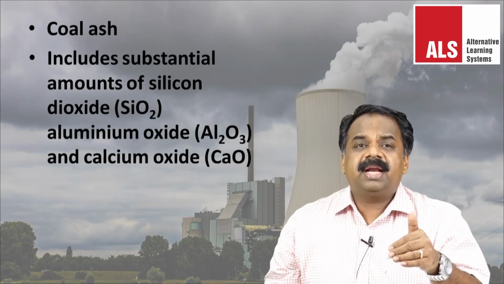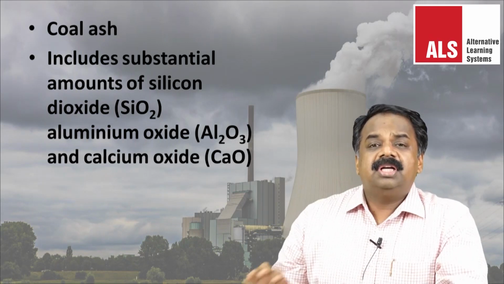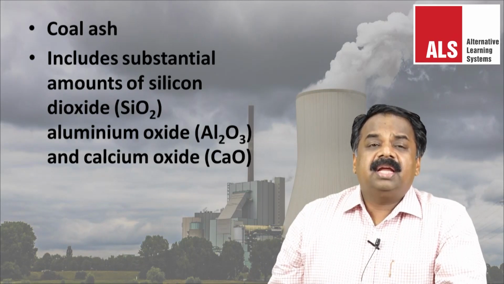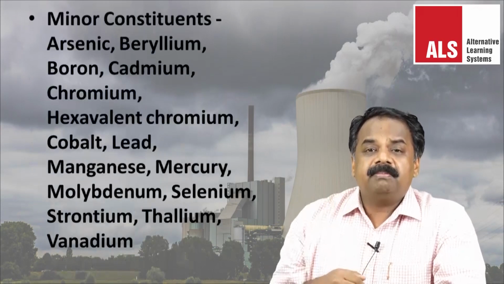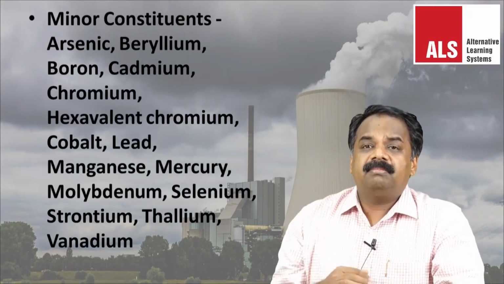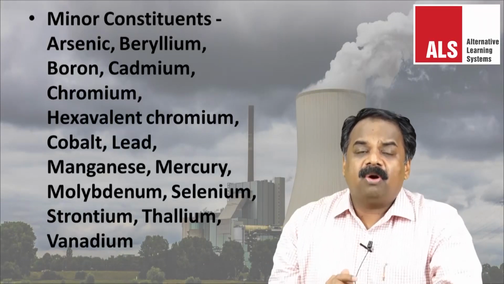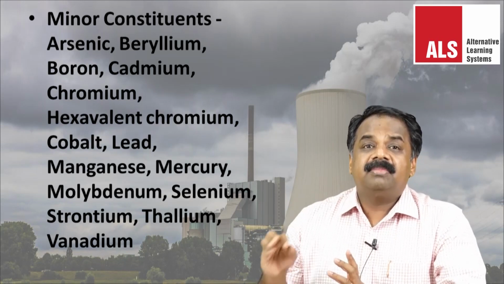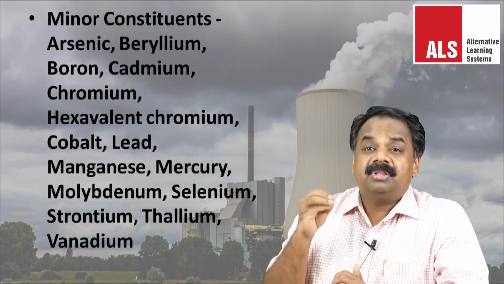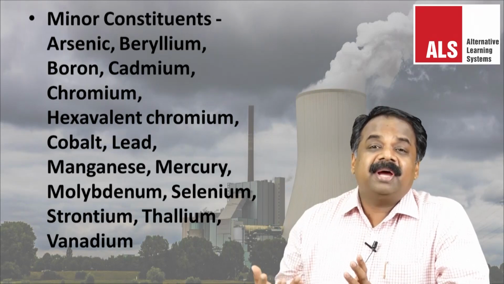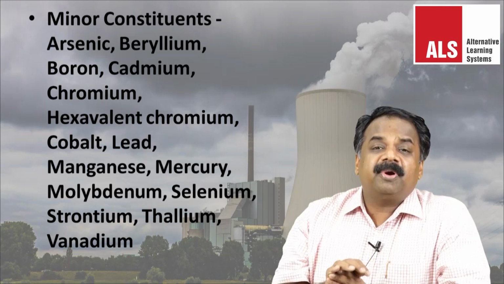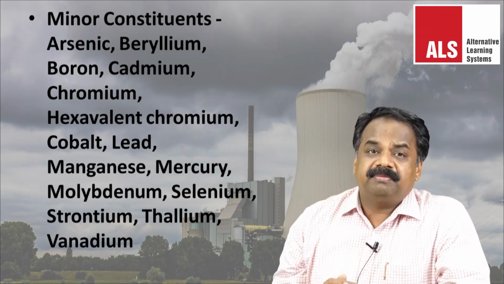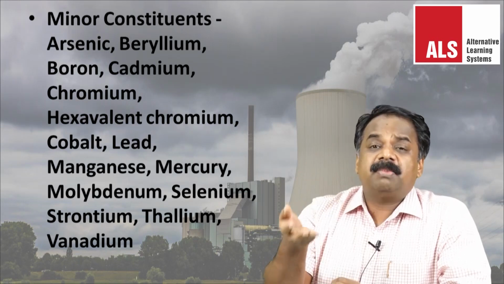Other than this, there are many minor constituents depending upon the source of the coal, and it contains arsenic, beryllium, boron, cadmium, chromium, hexavalent chromium, cobalt, lead, manganese, mercury, molybdenum, selenium, strontium, thallium, vanadium. See, just imagine, so many micro components are there in the fly ash, and many of them are harmful to our day-to-day life. And it also has some unburned carbon.